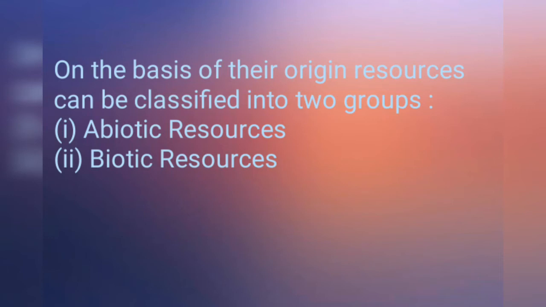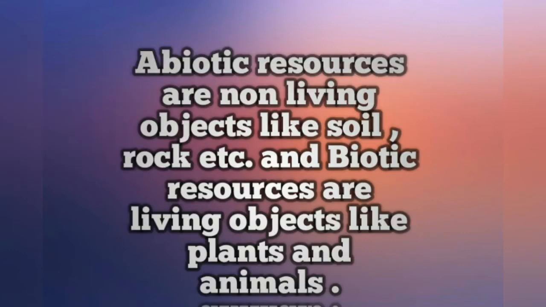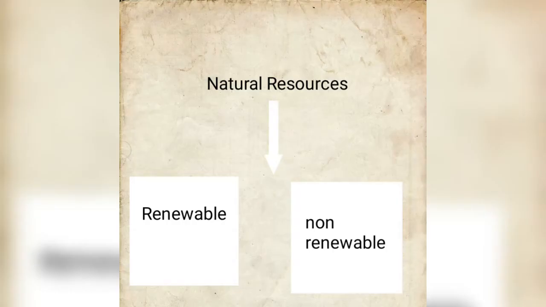On the basis of their origin, resources can be classified into two groups, that is biotic and abiotic. Now what are abiotic and biotic resources? Abiotic resources are non-living objects like soil, rock, etc. And biotic resources are living objects like plants and animals. These are biotic resources.